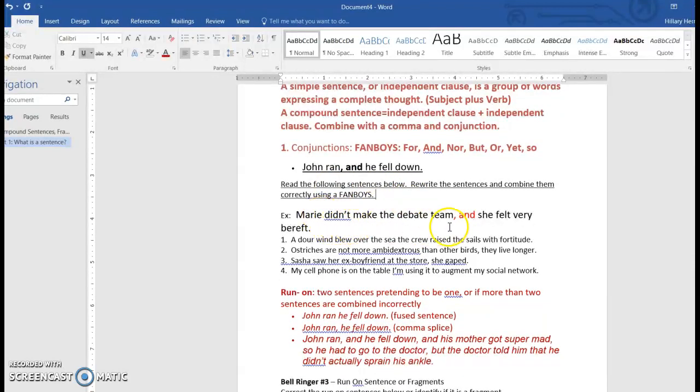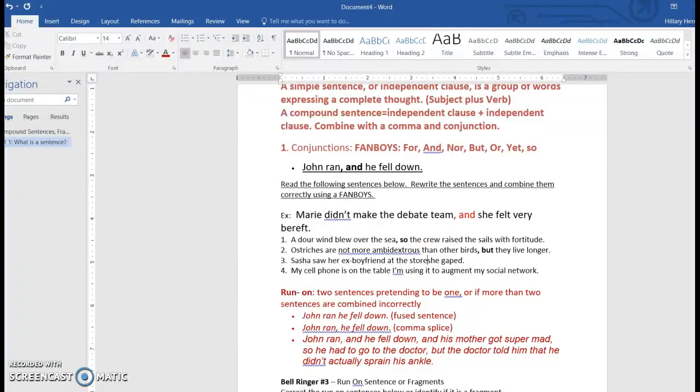So, for example, Marie didn't make the debate team, comma, and she felt very bereft, which means sad. A dour wind blew over the sea, comma, so the crew raised the sails with fortitude. Ostriches are not more ambidextrous than other birds, comma, but they live longer. And as far as a conjunction, it doesn't really matter which conjunction you put, as long as you put one. And put the one you think works.